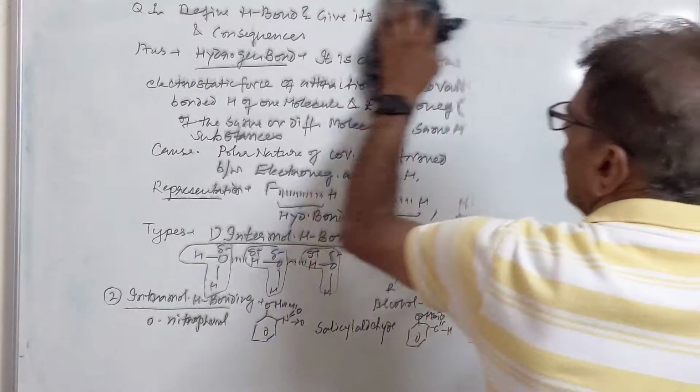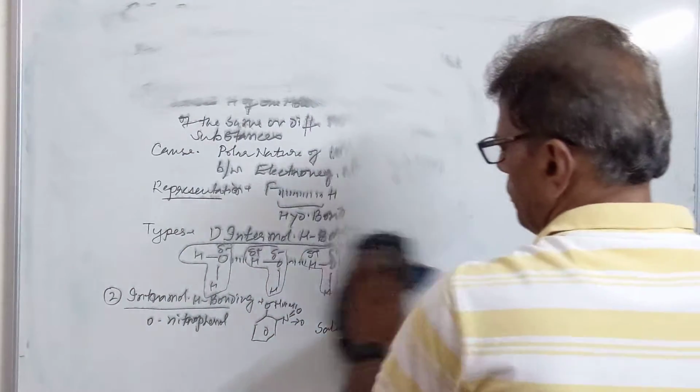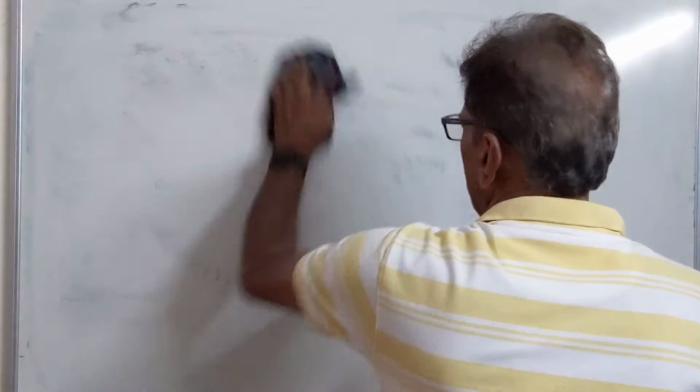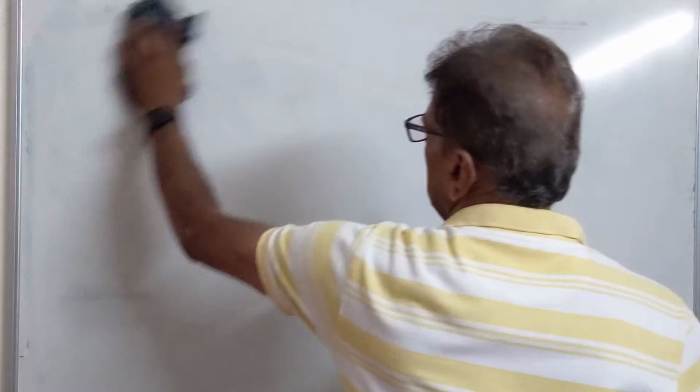Now we come to the consequences of hydrogen bonding. What are the factors which are affected?